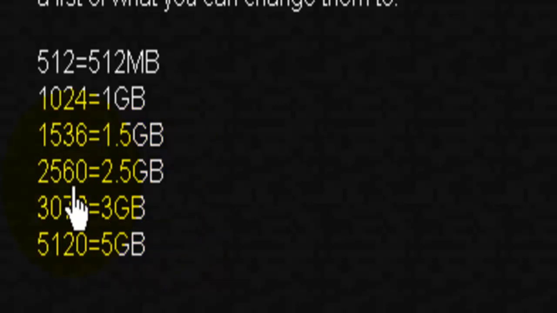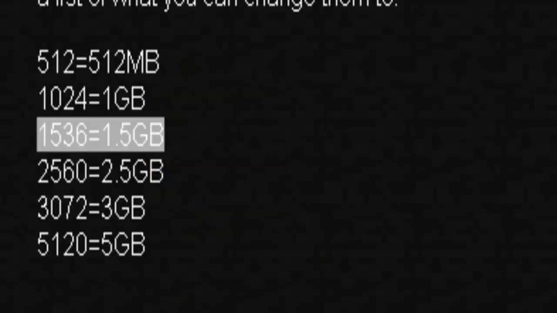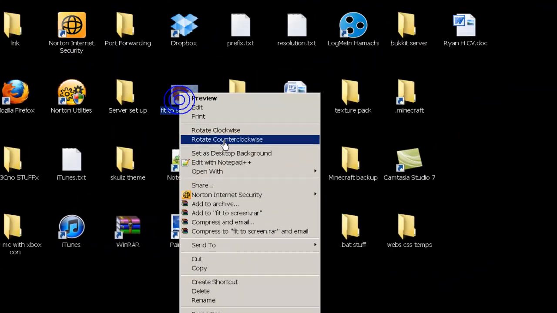In my case, I would probably pick 2.5 GB of RAM, but I'm only using 1 gig because my server isn't really laggy. If I was going to improve it, I would put 1.5, which is what I'm thinking of doing soon. But that's how you can improve the amount of RAM on your Minecraft server.